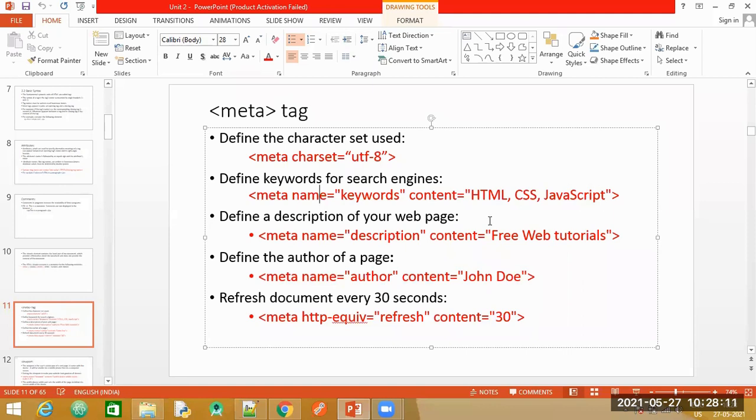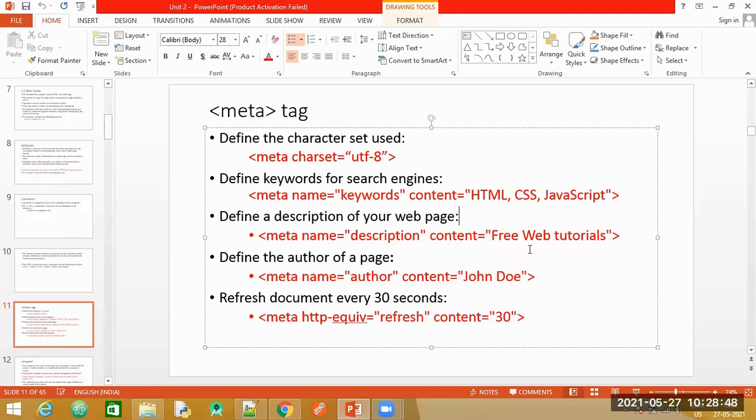Now, if I go to Google search and type, looking for web designing sites, or if I know a site name and I write that and search, it will look up and match this particular content in the keywords. But now Google has reduced its search engine optimization weight on keywords, because people are randomly putting any content in the keywords just so that the page is searched and comes on top. You have to be specific and think and mention those keywords which describe your web page.